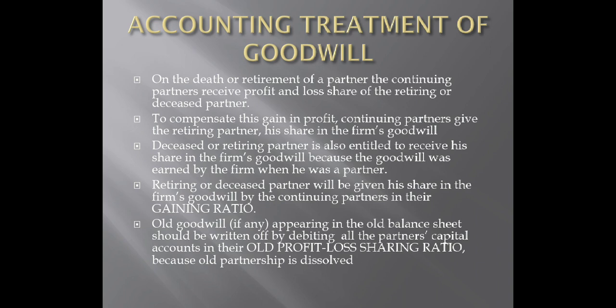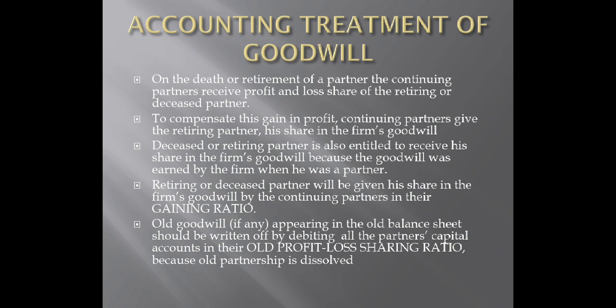Just like when the new partner is admitted, partners sacrifice. Here, partners are going to receive his share of profit. Why? Because instead of 3, there are only 2. So the profit of the firm will be distributed among 2 partners instead of 3.